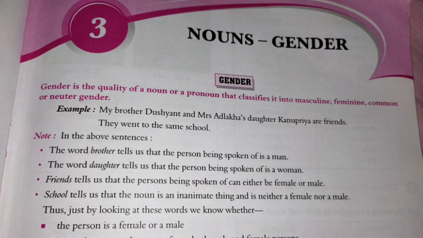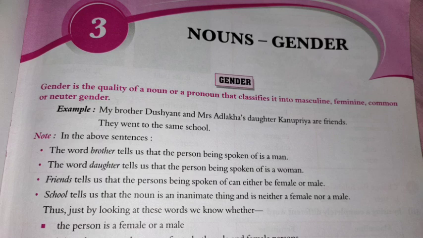Thus, just by looking at these words, we know whether the person is female or male. If we are talking about any kind of person, it is either female or male. It is a class name that can refer to both male and female persons, because it's a class name, no, so it can refer to male or female persons.